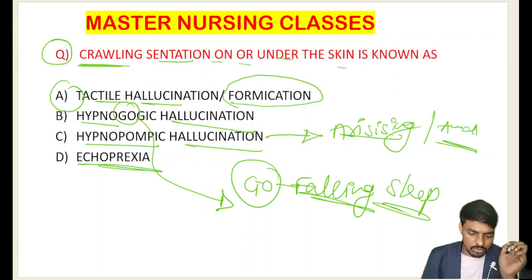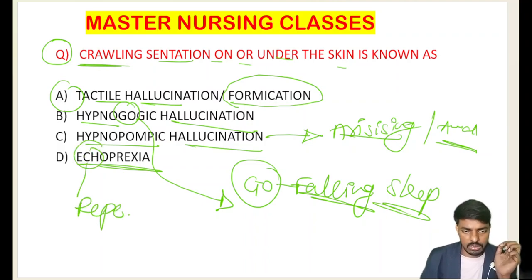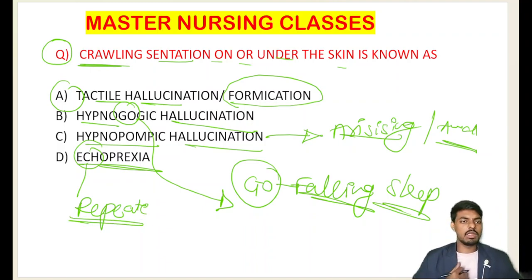We have two more important words: echopraxia and echolalia. What is the word echo? Echo means repeat. Here in our Karnataka, there is one beautiful tourist place, the Gol Gumbaz, in the Bijapur city of Karnataka, where when we say something once, it repeats a second time. We call that the echo wonder of the world.